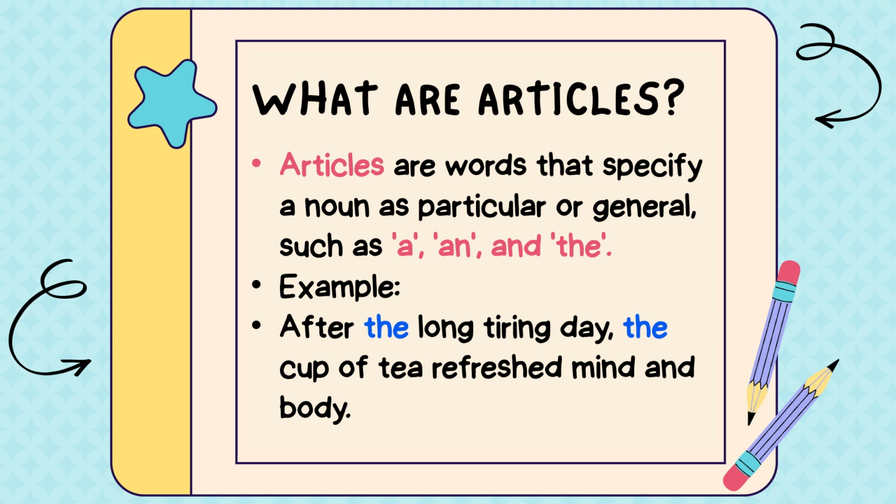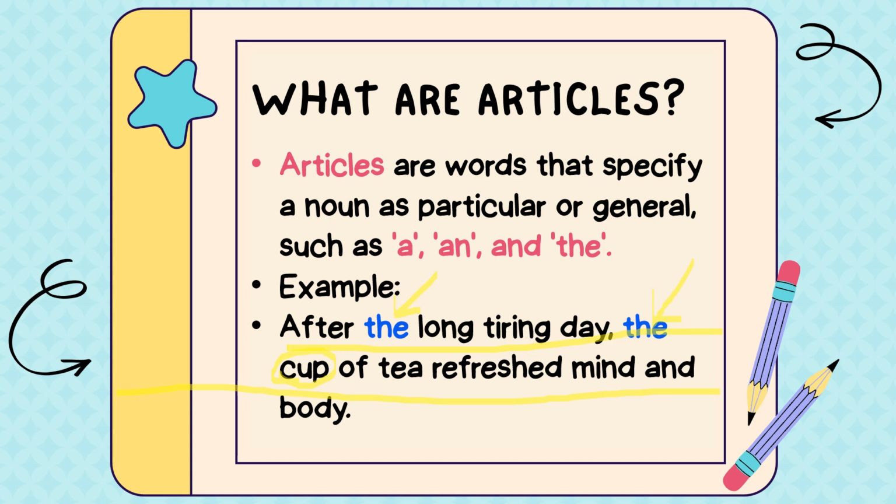Could you see the example here? It's saying, after the long tiring day, the cup of tea refreshed mind and body. So in this sentence we have used an article, which is the, and this article has been used two times to specify our noun. What is our noun? Here, the cup of tea, which is telling us about a thing, and a thing is considered as a noun. That's why the is used.